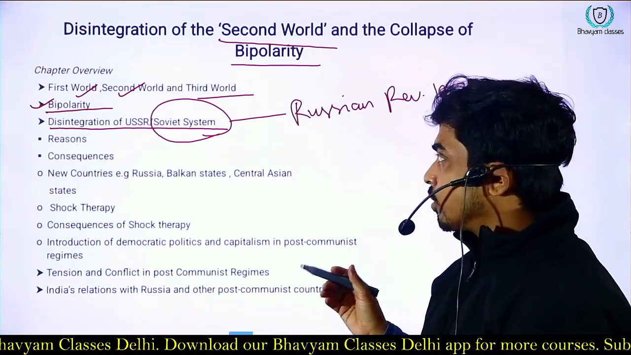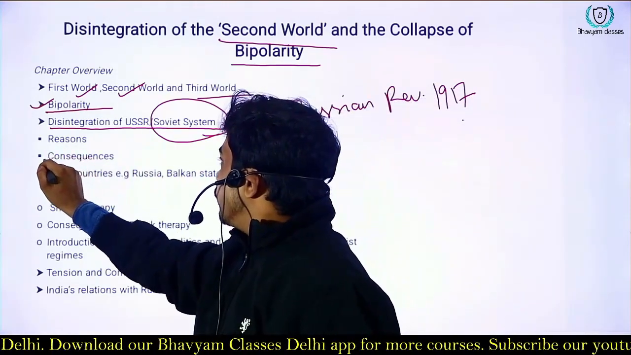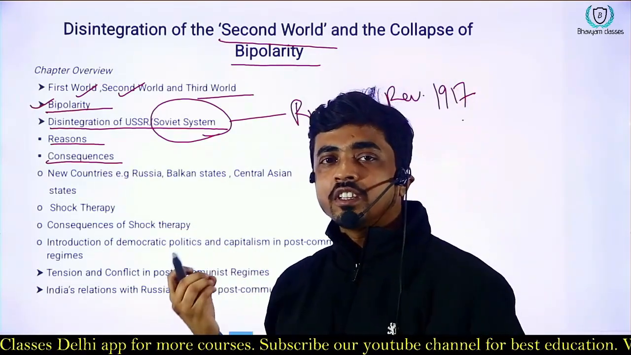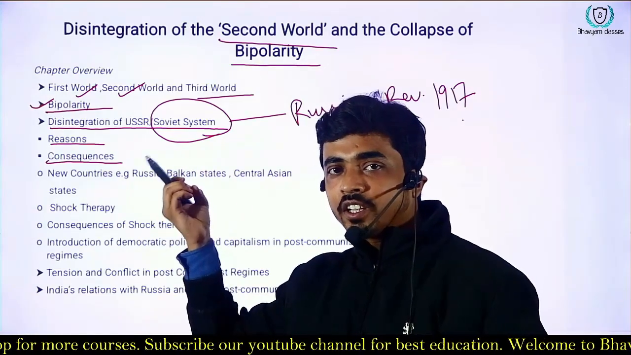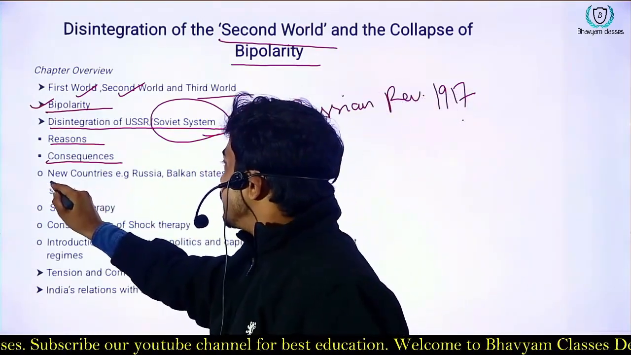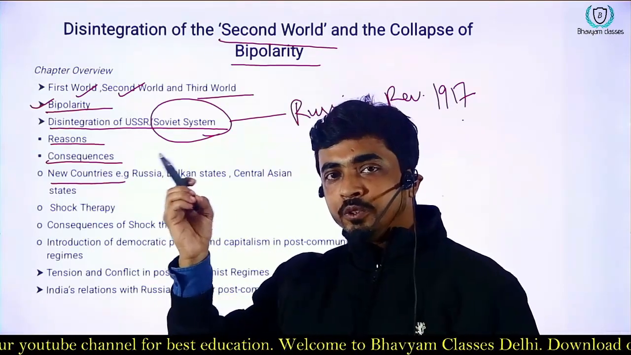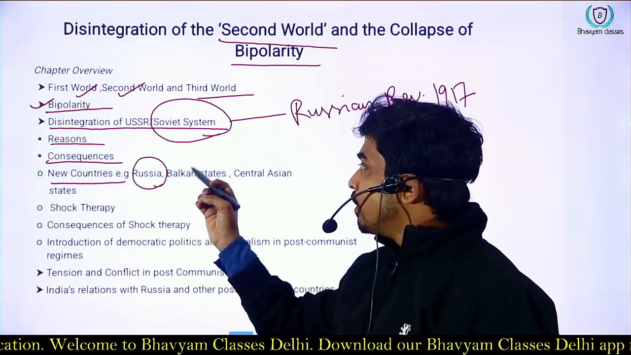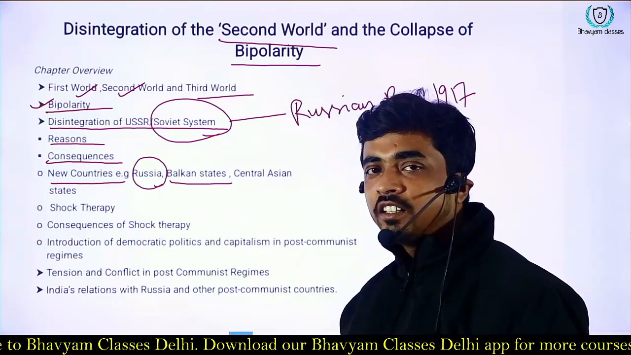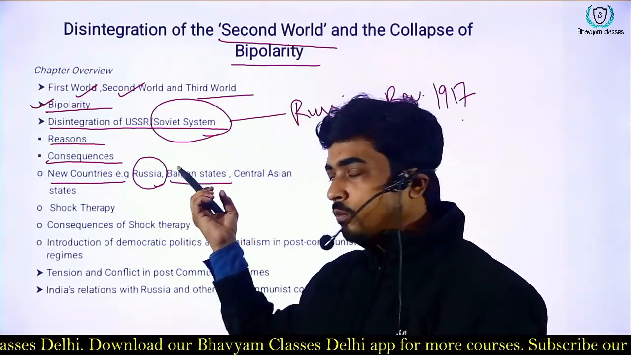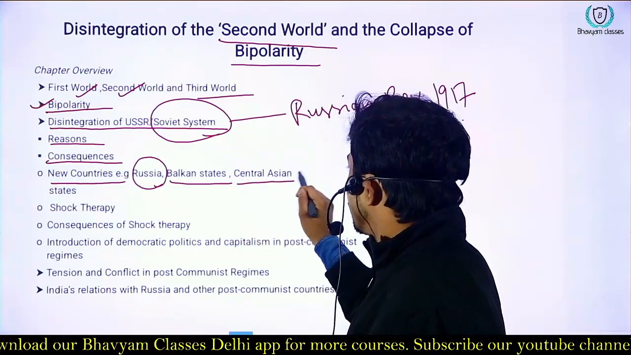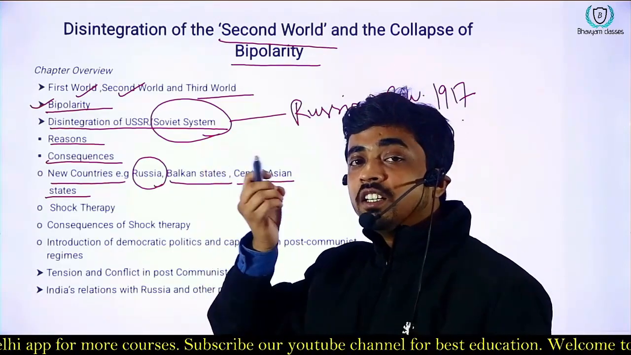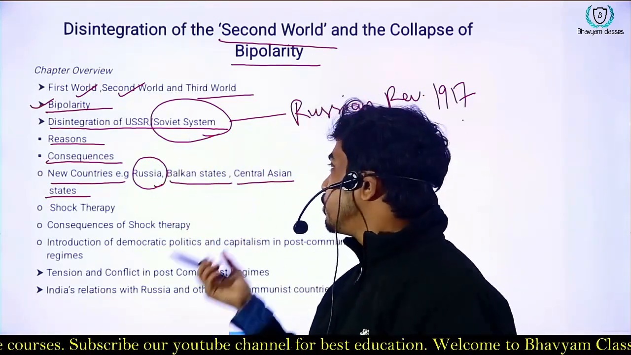of 1917. Now we will also discuss the consequences of the disintegration. What were the consequences? क्या परिणाम थे, क्या हुआ था जब Soviet disintegrate हो गया था? We will look at how new countries emerged, like Russia, that was part of the USSR but has now become an independent nation. We will also look at the meaning of the Balkan states and which countries are part of them. Apart from that, we will discuss the Central Asian states, that is, where Central Asia is and which countries were part of the Soviet Union or the Soviet system.